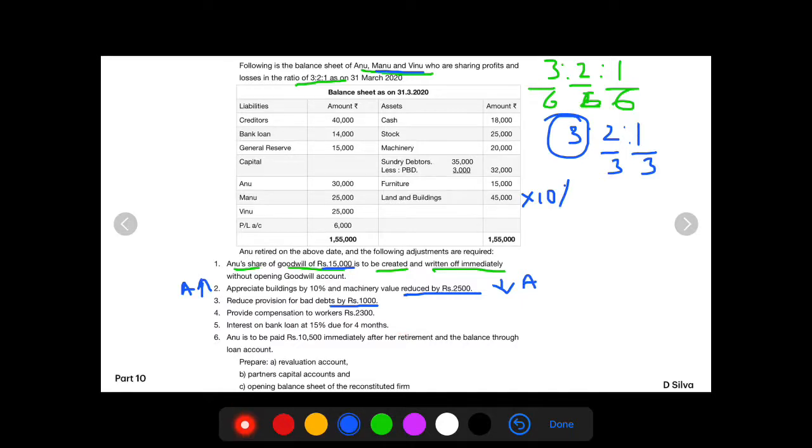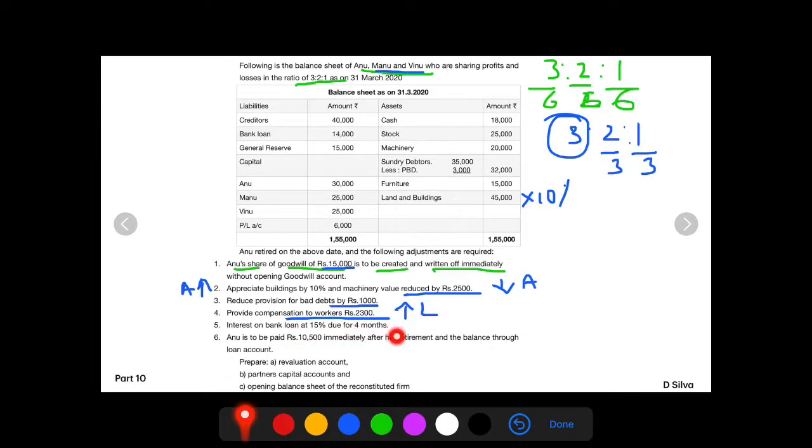So hence this is being created by the company. Therefore we will show compensation to workers rupees 2,300 in revaluation account on the debit side, nothing but an increase in the value of liability. We will show the same 2,300 in the new balance sheet as a liability.